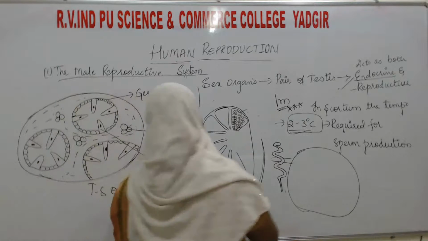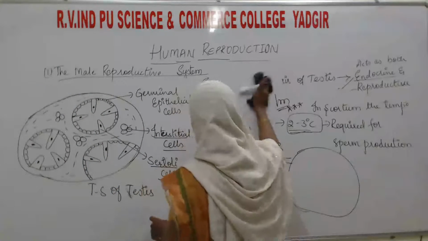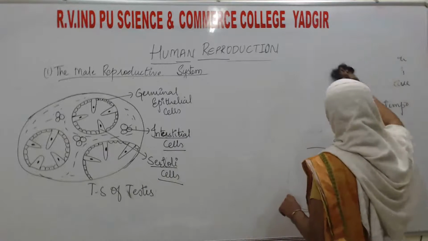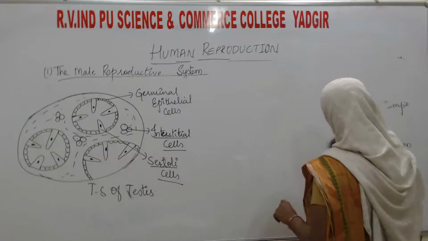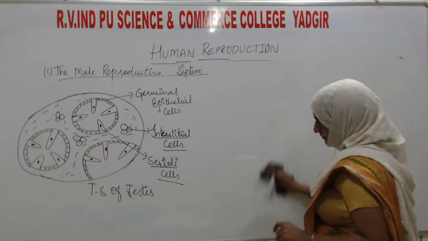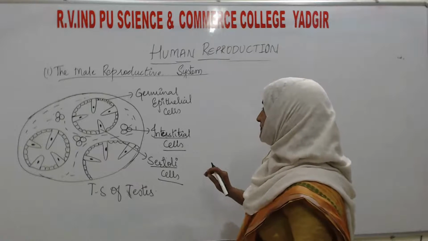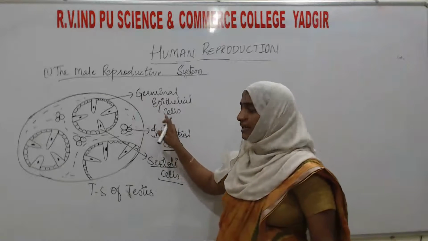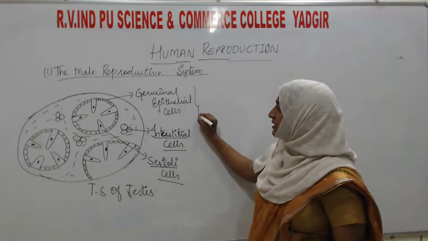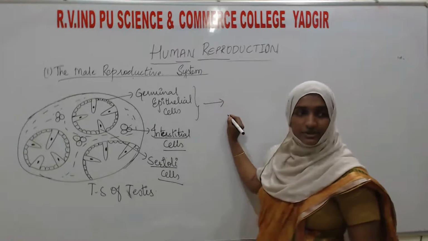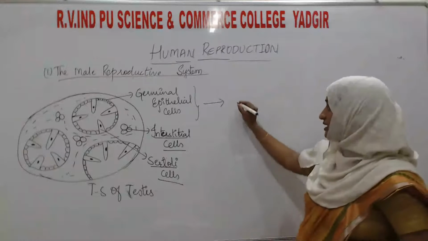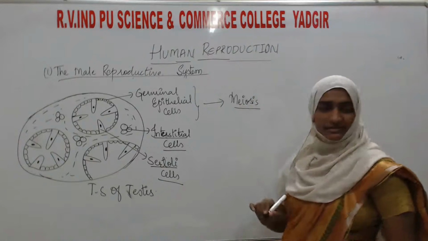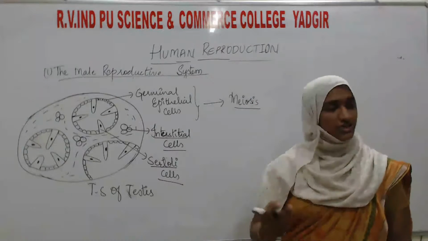See here. This cluster of cells is the interstitial cells. These are the germinal epithelial cells. These germinal epithelial cells will undergo cell division. What is the type of cell division over here? It will undergo the meiosis type of cell division, or meiotic cell division. That means the reductional division.